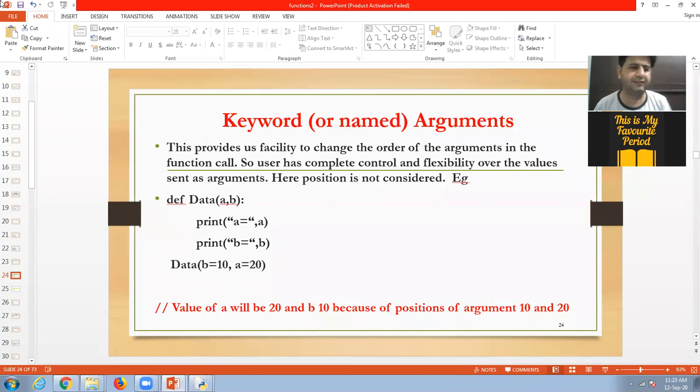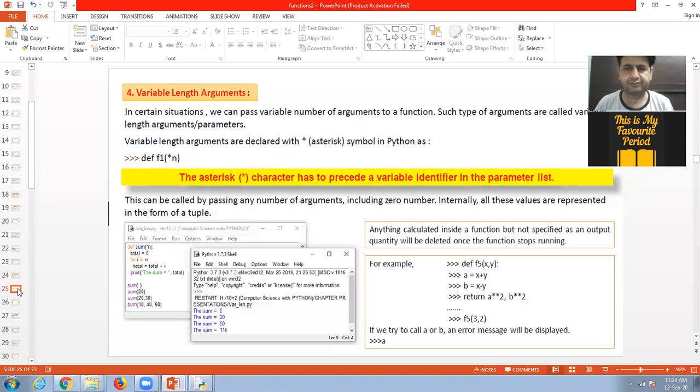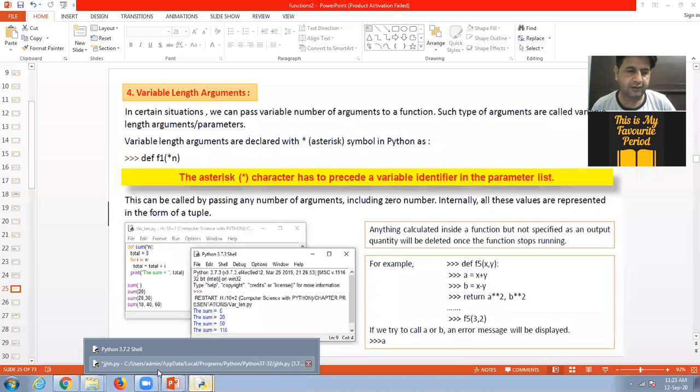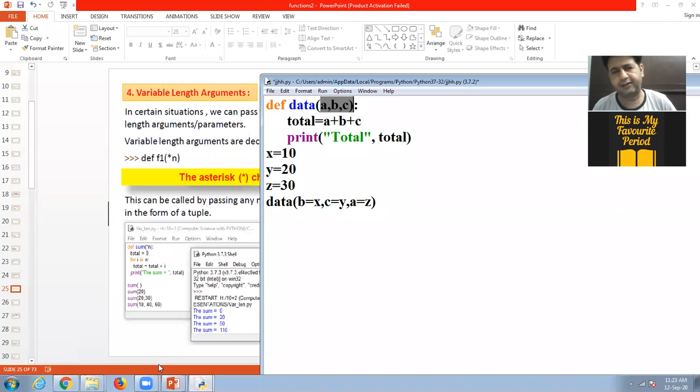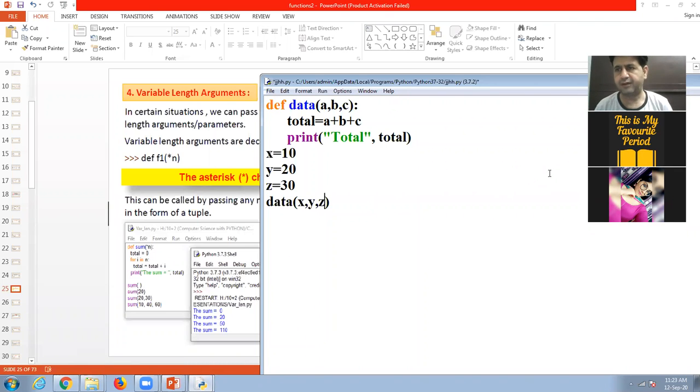Next is variable length arguments. One thing which I have already discussed: in this function, I need three values.